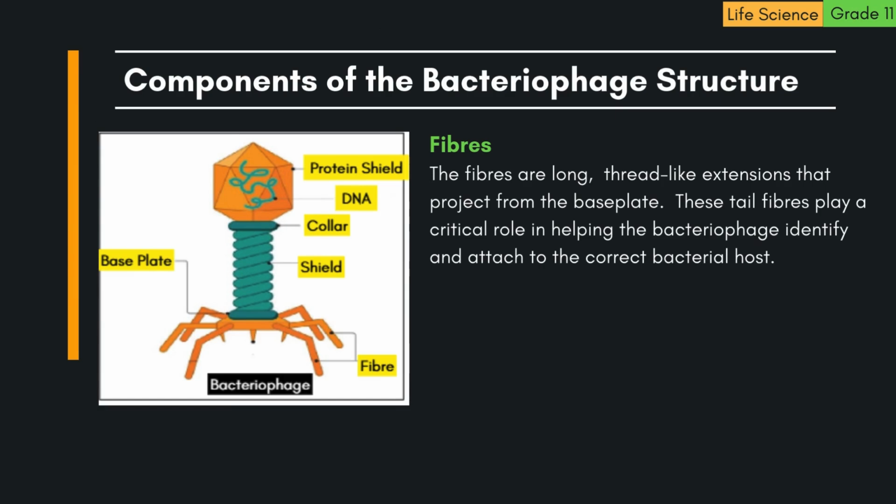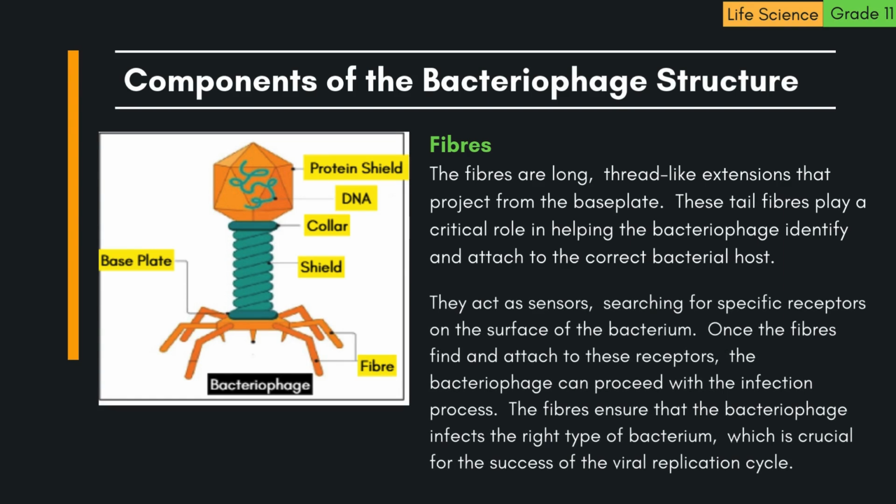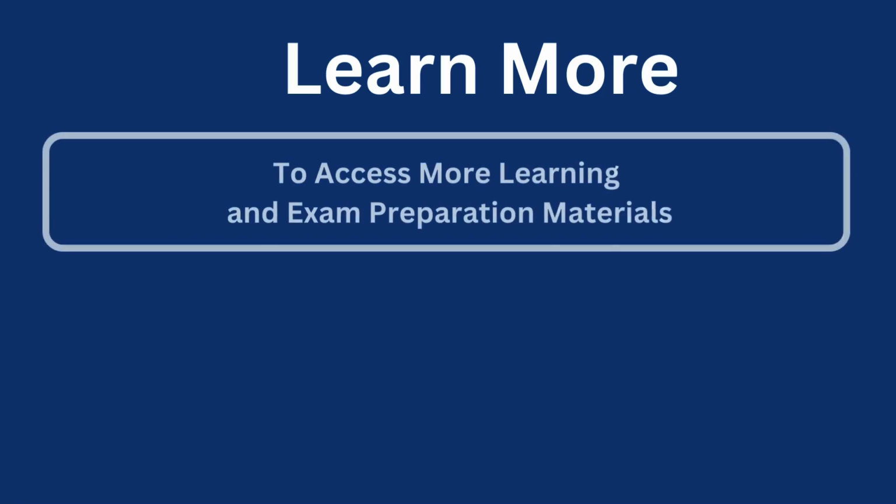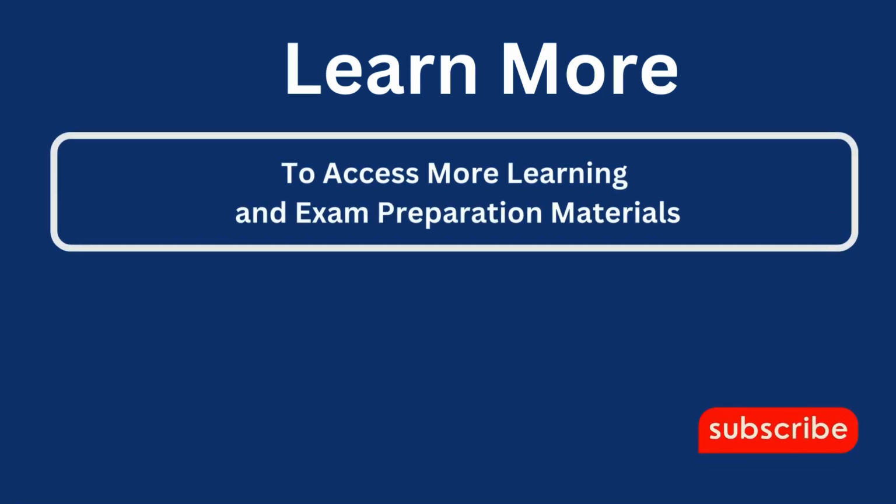5. Fibers. The fibers are long, thread-like extensions that project from the baseplate. These tail fibers play a critical role in helping the bacteriophage identify and attach to the correct bacterial host. They act as sensors, searching for specific receptors on the surface of the bacterium. Once the fibers find and attach to these receptors, the bacteriophage can proceed with the infection process. The fibers ensure that the bacteriophage infects the right type of bacterium, which is crucial for the success of the viral replication cycle.